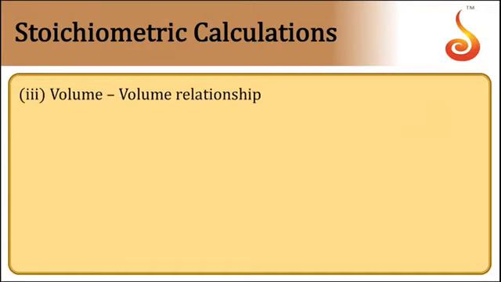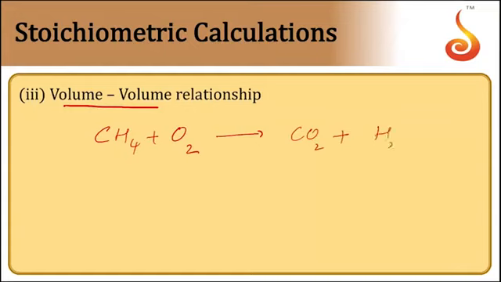Then comes volume type of problems. Here the components of the reaction will be gaseous components. Let us take for example combustion of CH4 giving rise to CO2 and H2O. On balancing this, we get 2 here and 2 here. So 1 mole of CH4 is using 2 moles of oxygen for combustion.